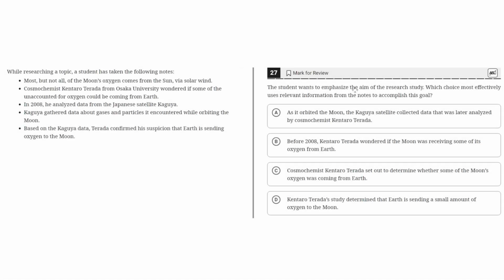The student wants to emphasize the aim of the research study. Which choice most effectively uses relevant information from the notes to accomplish this goal? While researching a topic, a student has taken the following notes.